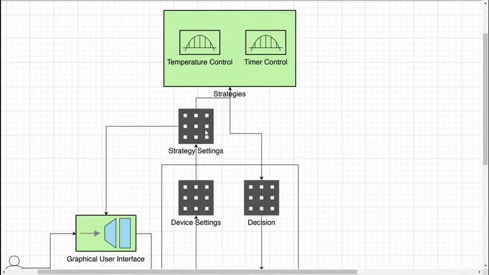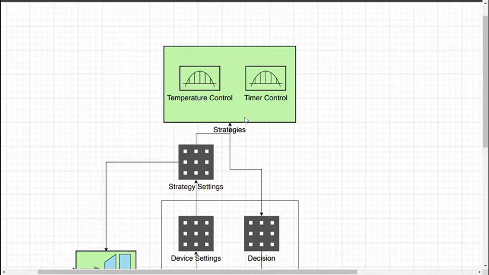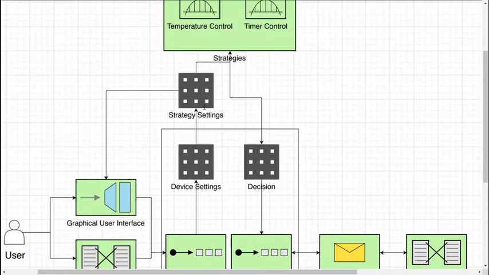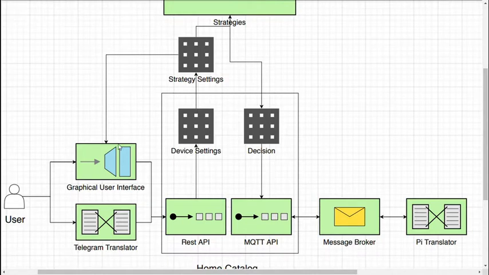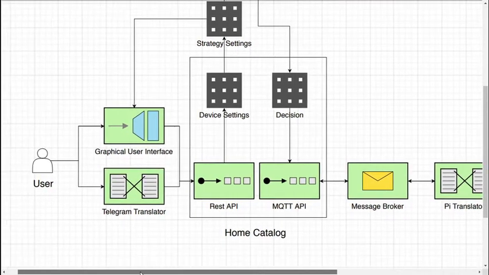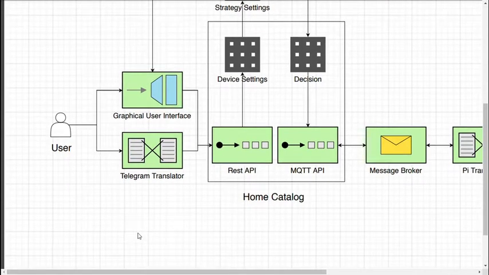To create a new strategy, all it's needed is to create a Python file containing a microservice with the code for the strategy, and then to update the strategy.json file with information regarding which parameters are needed by the strategy. Using this file, the graphical user interface provides the user with an interface which allows configuration of every strategy automatically.